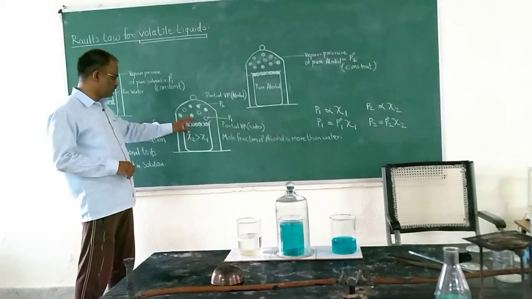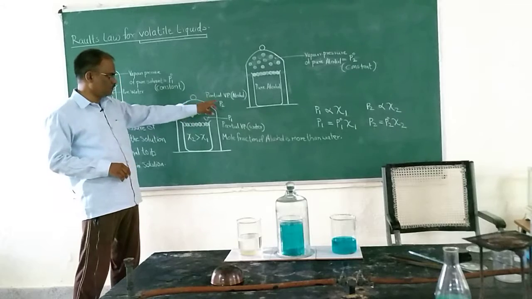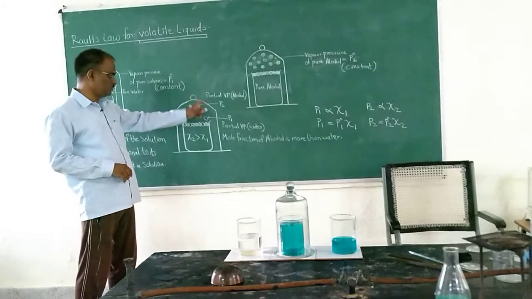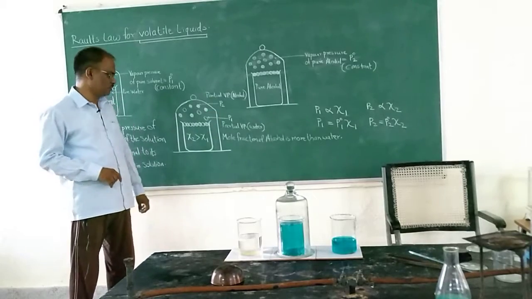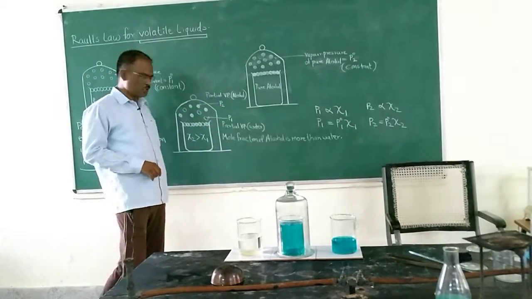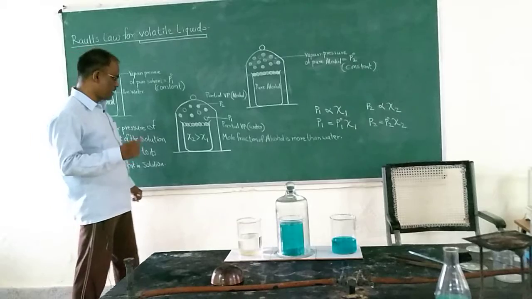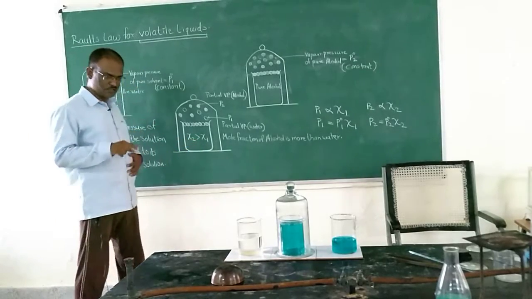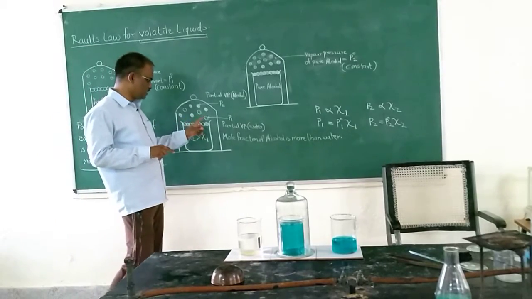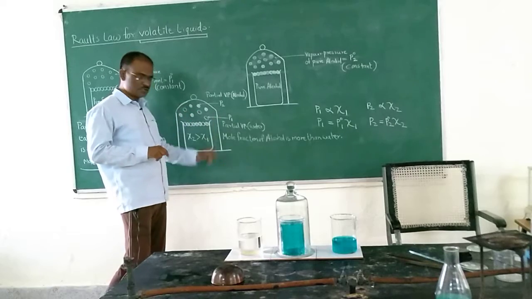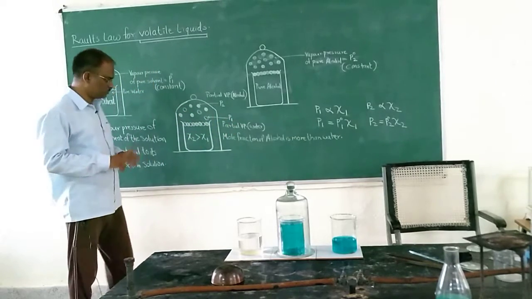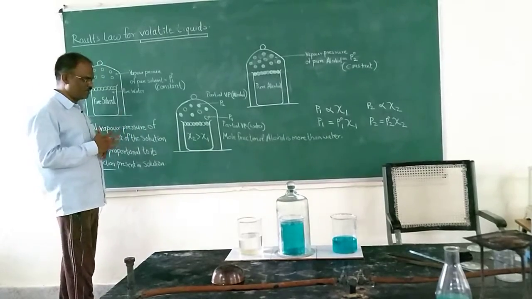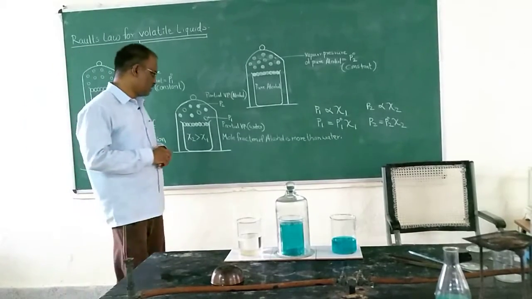So the vapor pressure produced by the alcohol will be more, and that will be called the partial vapor pressure of the alcohol. That is called P2. And the partial vapor pressure produced by the water is less, and that is called the partial vapor pressure of the water, that is P1. Okay, so P1 and P2 are the partial vapor pressures.